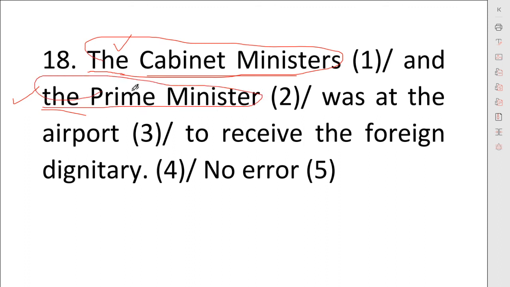Okay, so we already have a plural form, and we have used and, then we have prime minister, so we have plural sense here. So according to it, the verb will also be plural. Okay, here we will use were instead of was.